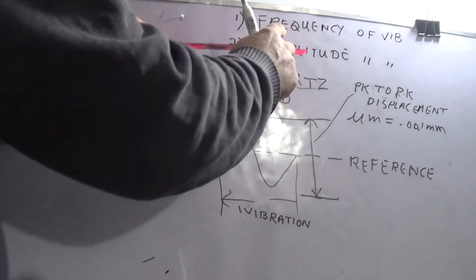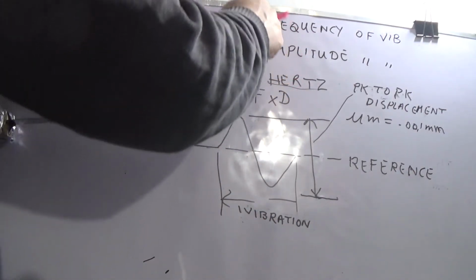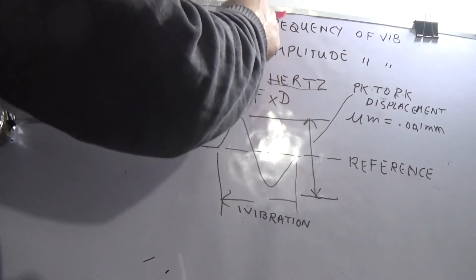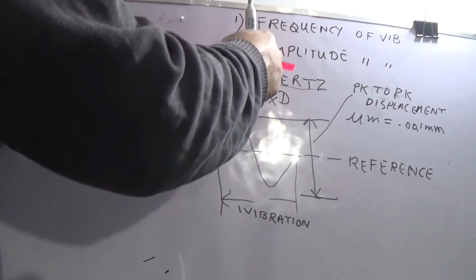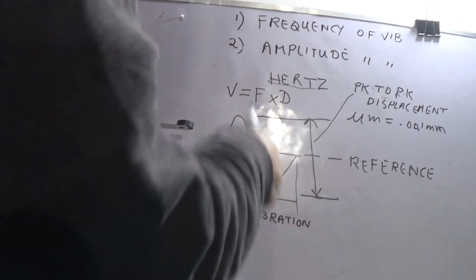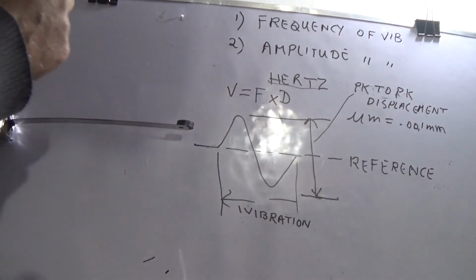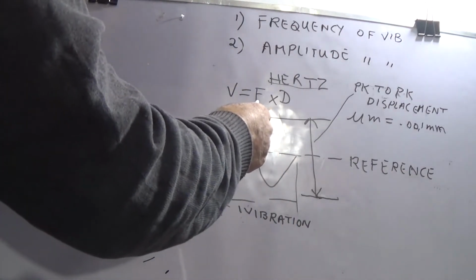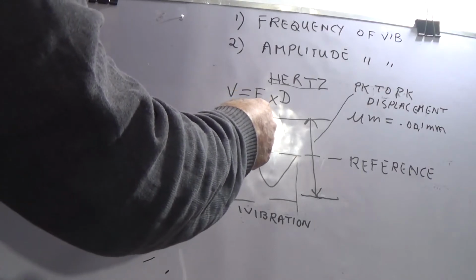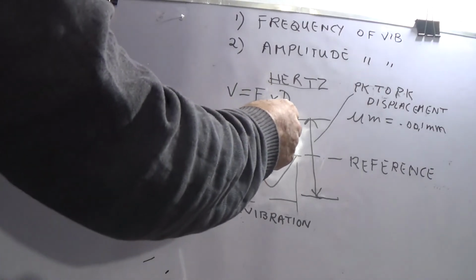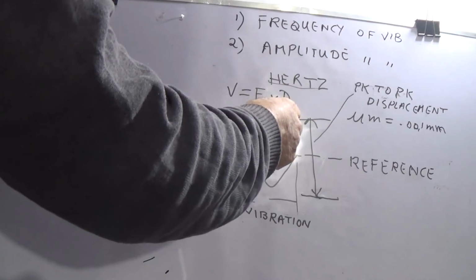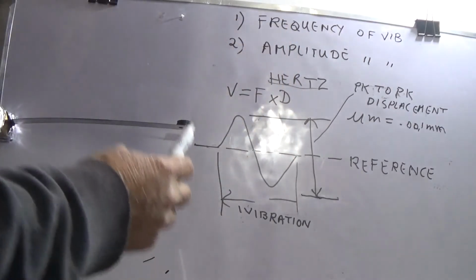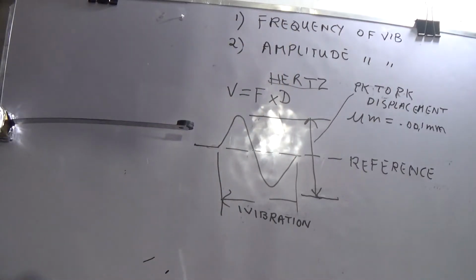So it is important how many times I am bending, and also how much I am bending. Velocity tells you two things: one is the frequency of vibration, which is the number of times I am bending the machine, and D means how much I am bending. That is why velocity is a good indicator for medium speed machines.